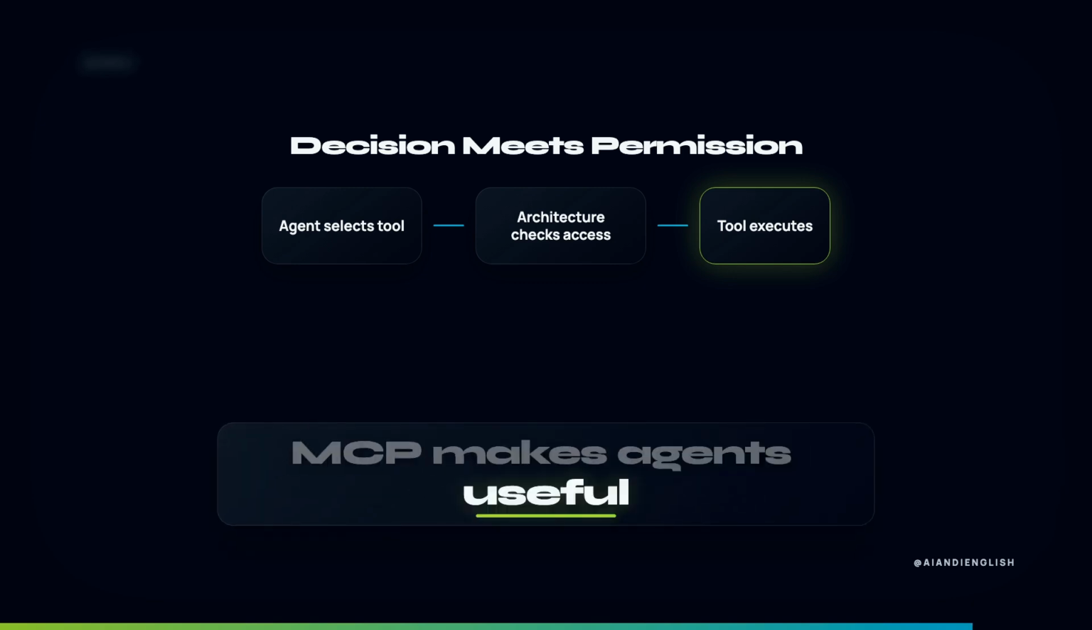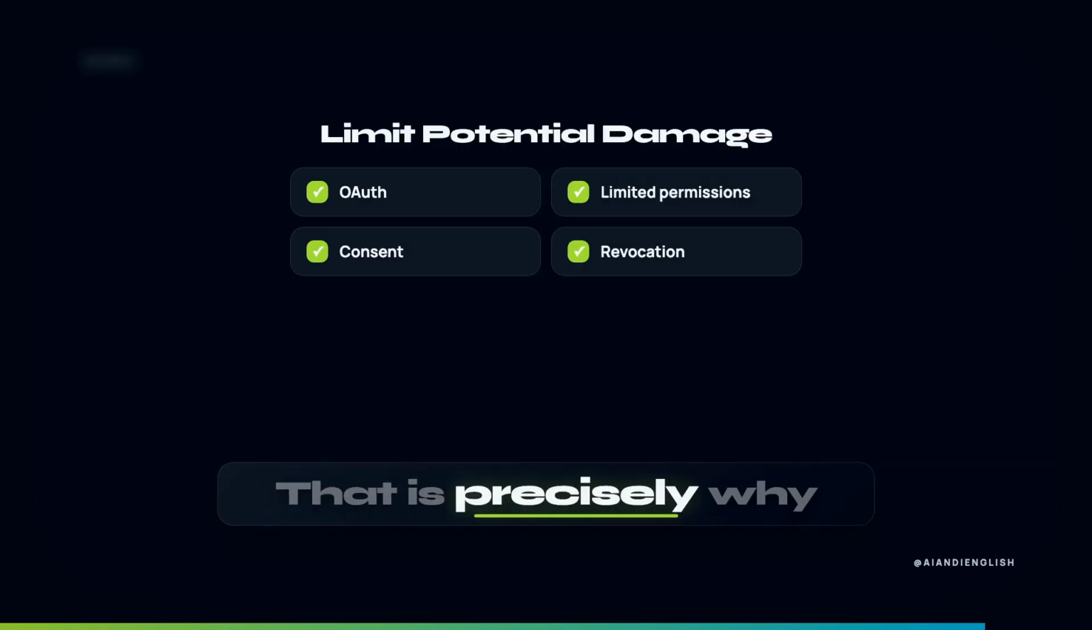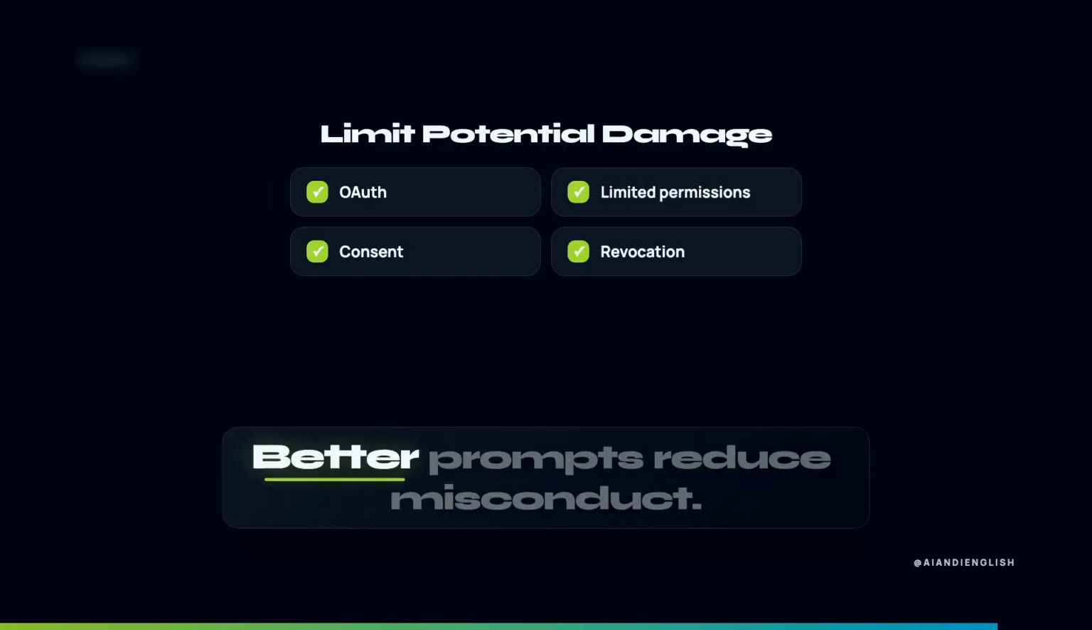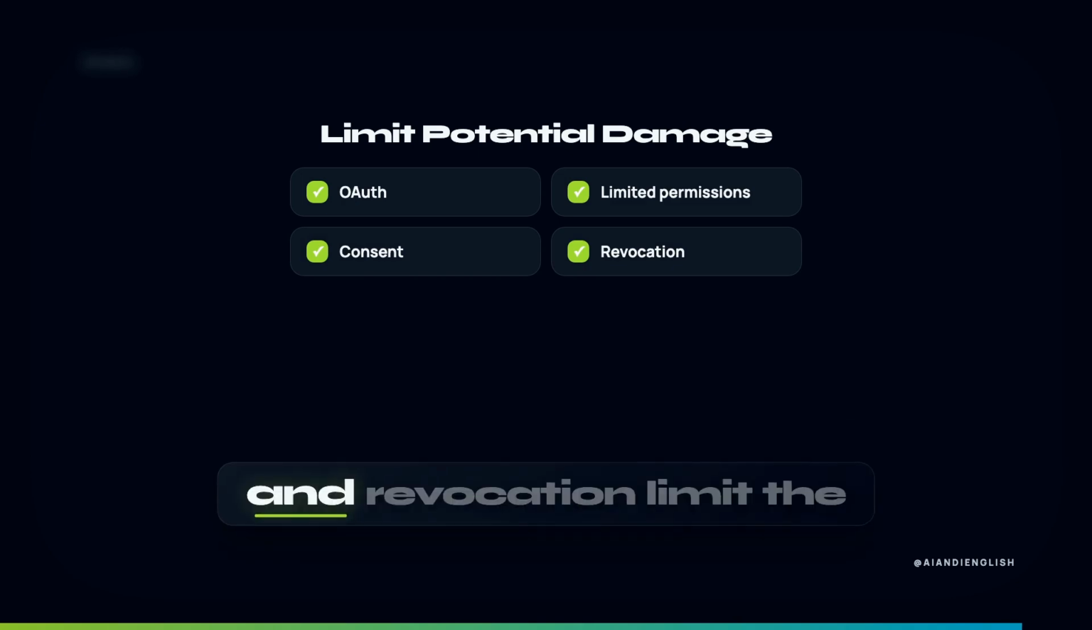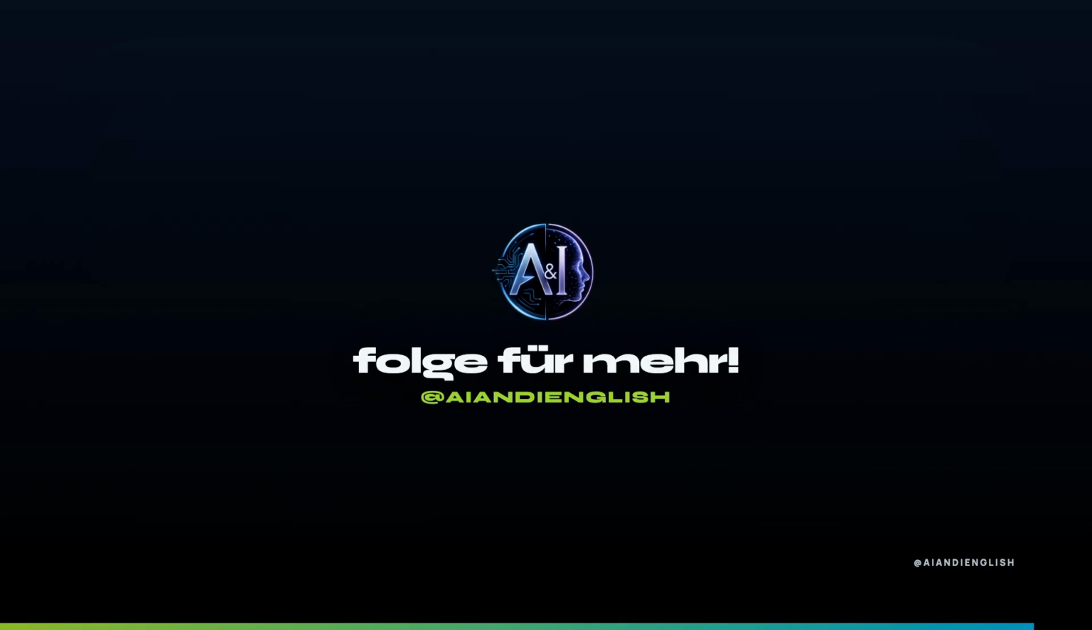MCP makes agents useful by giving them tools. That is precisely why security becomes more important. Better prompts reduce misconduct. OAuth, limited permissions, consent, and revocation limit the potential damage. If your agent can interact with real systems, the crucial question is not, is the prompt good enough? It is, is access properly authorized?